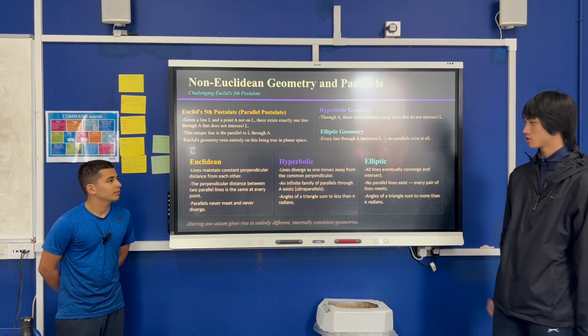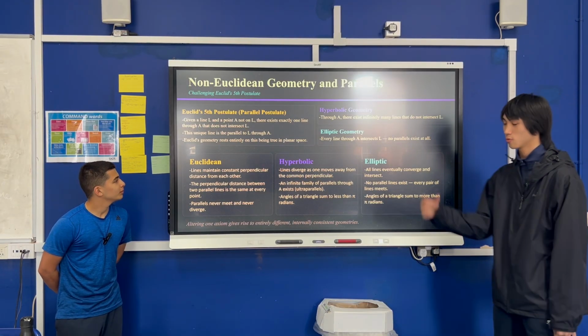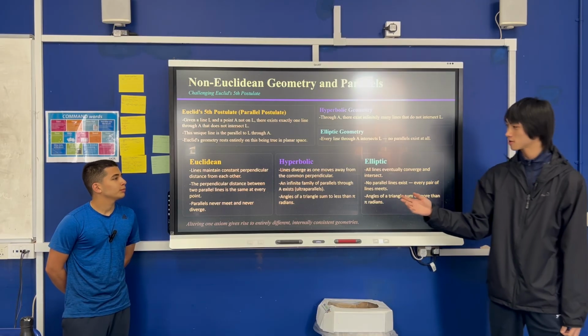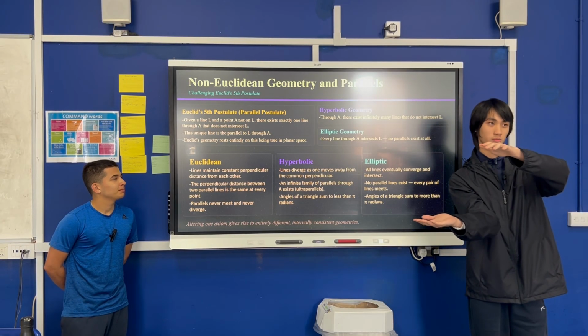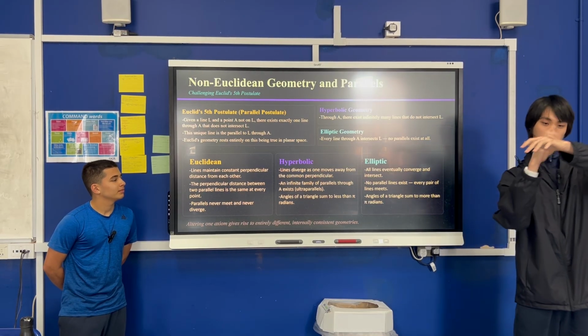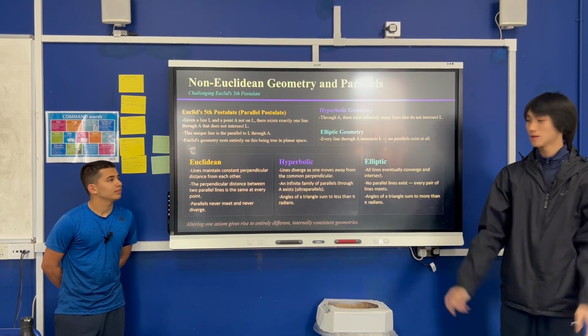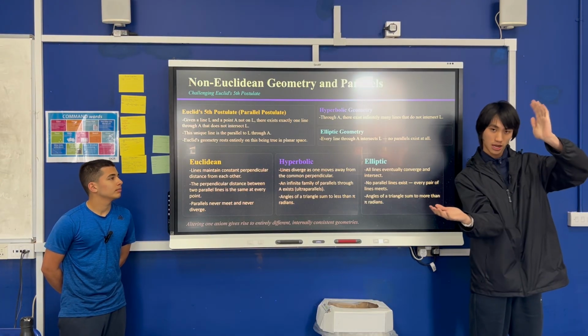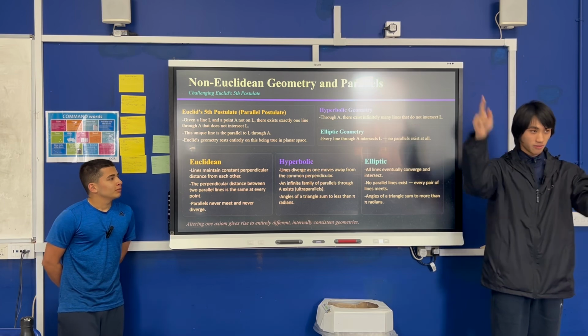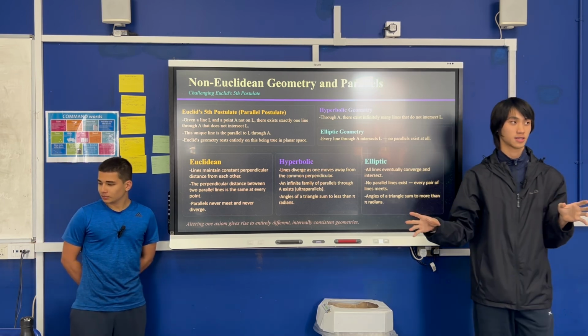So what kind of geometry? Euclidean geometry is the one we're most used to, where every line that is parallel has the same distance between them, and the perpendicular between them is the same. But for hyperbolic, the perpendicular distance between the line and the infinitely many lines increases.